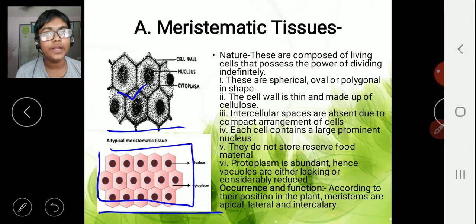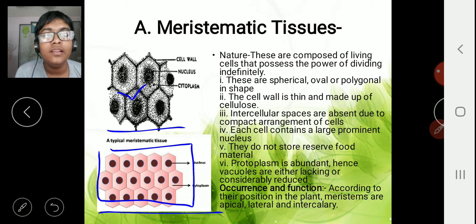Now, they are doing the function of dividing. They don't do the function of reserving food, because then that food would also be split, which would be a great problem. Hence that is not done. Protoplasm is abundant, hence vacuoles are lacking or considerably reduced. Usually these are quite different from the plant cells we see. Only a nucleus, cell wall and cytoplasm are there, and a few organelles. So this is a meristematic tissue.